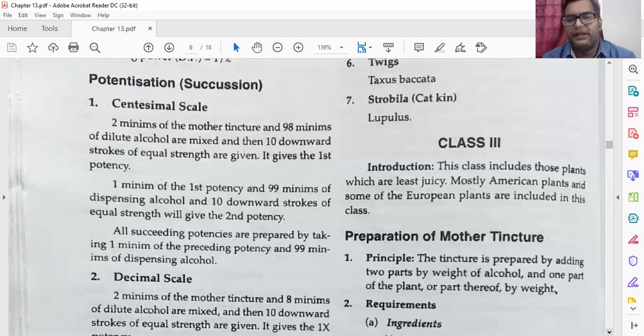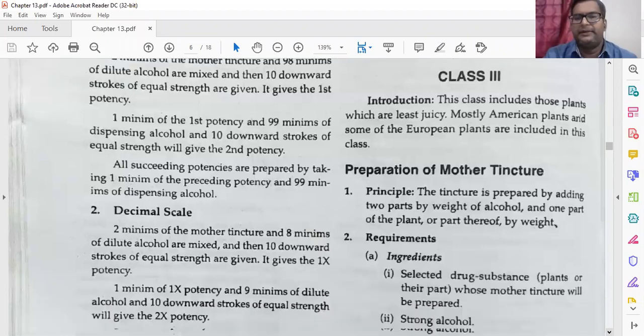Okay, again we have to take care of the drug power principle. The tincture is prepared by adding 2 parts by weight of alcohol and 1 part of the plant or plant part therefore by weight. Okay, means 1 part plant part will be there and 2 part will be the alcohol, or you can tell the vehicle will be there.